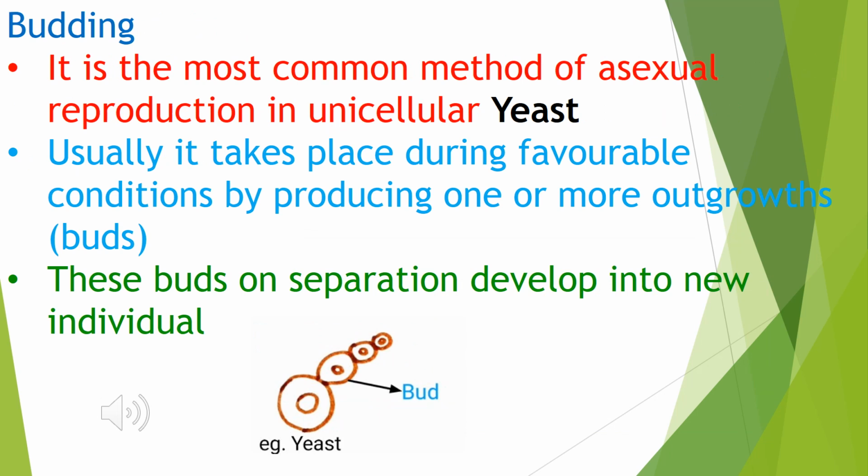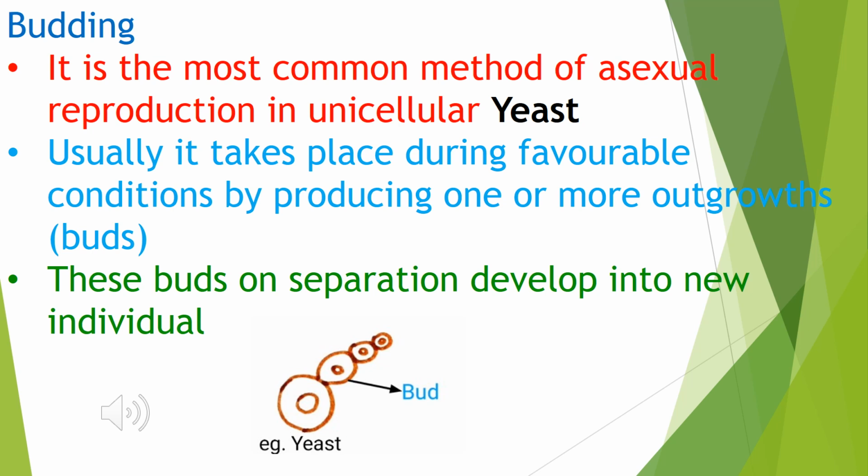Budding. It is the most common method of asexual reproduction. We are all familiar with the process of budding since our childhood. The best example of budding which we can give is obviously yeast. Budding takes place in a unicellular organism. You all know what a unicellular organism is, which contains only a single cell. It usually takes place during favorable conditions by producing one or more outgrowths. Outgrowths means the buds.